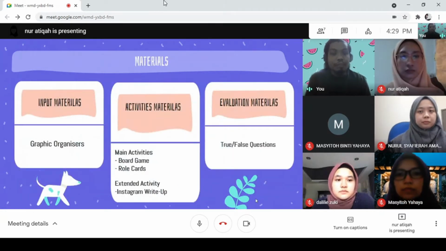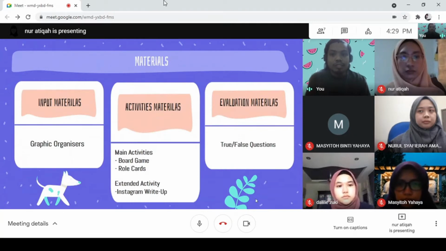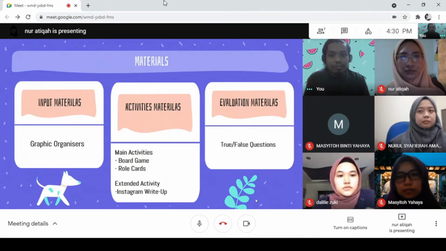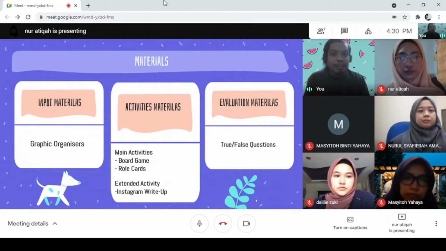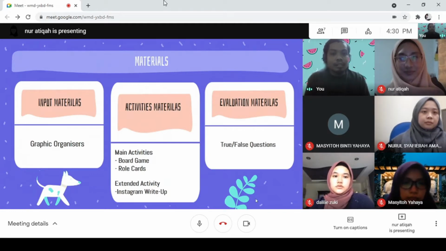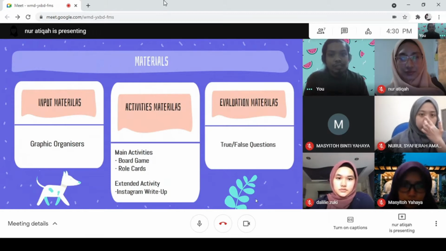We have the input material, which consists of a graphic organizer, and activities materials, which consist of the main activity, board games, role cards, and the extended activity, which is an Instagram write-up. And finally we have the evaluation materials, which are true and false questions.